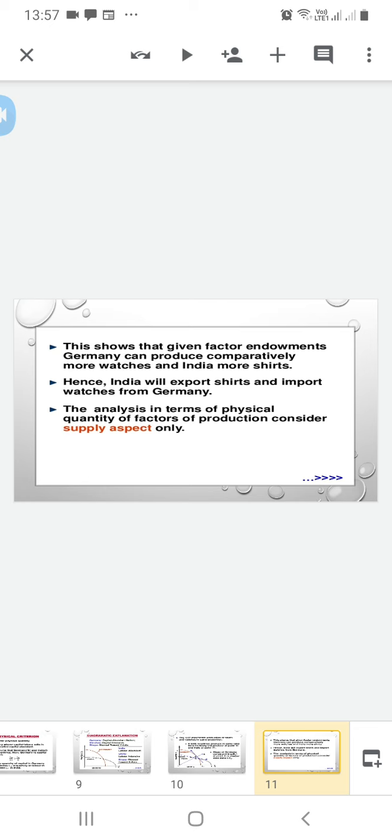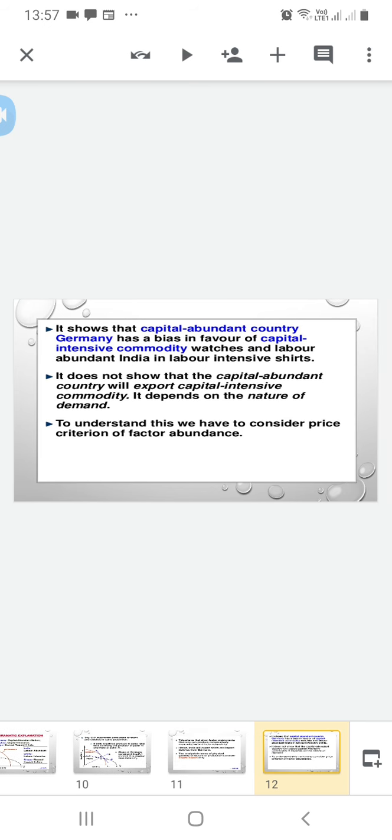This analysis of the physical quantity of factors of production considers the supply aspect only. It shows that the capital abundant country Germany has a bias in favor of the capital intensive technique, and India the labor intensive technique for making shirts.